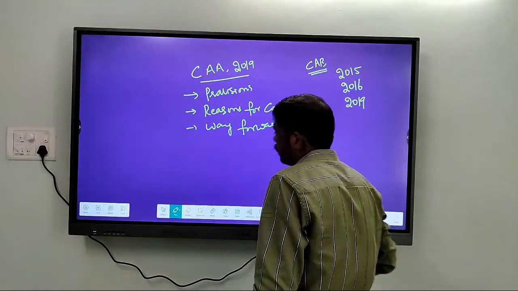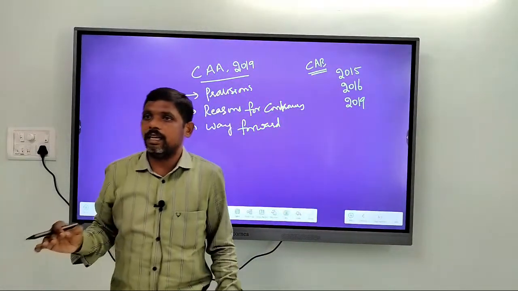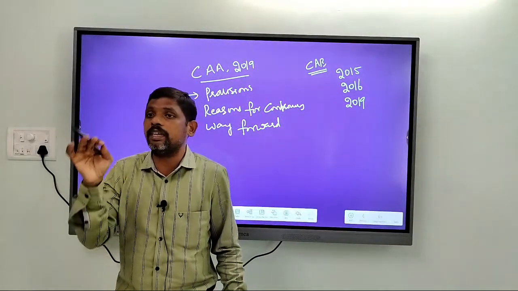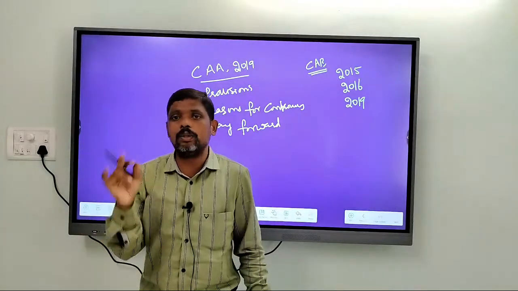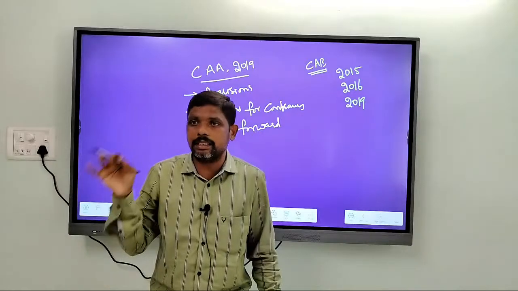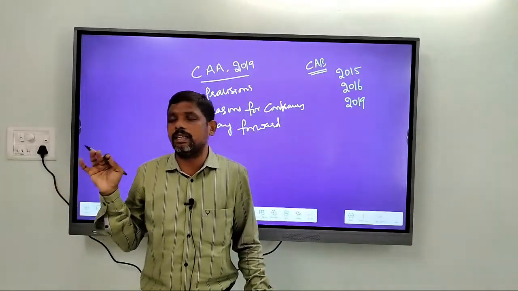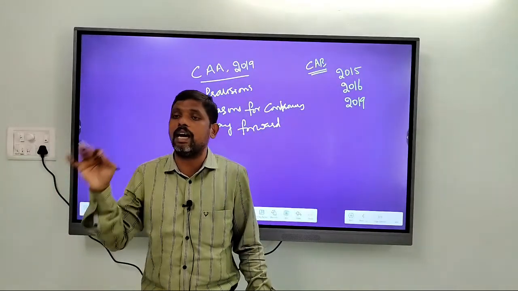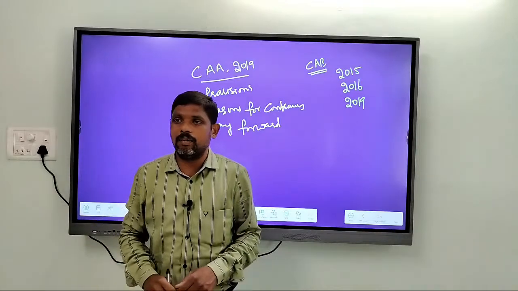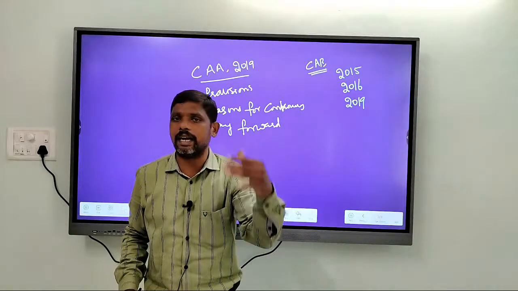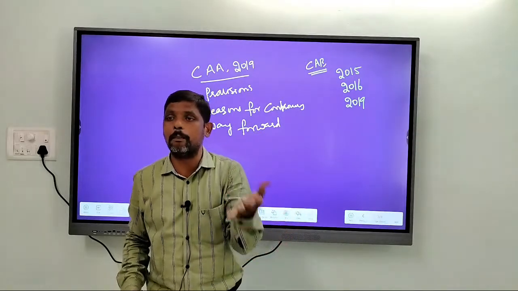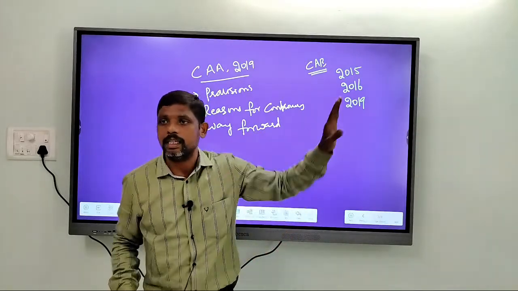It was in 2019 the bill got passed, but still there is no specific date announced for the implementation of this act. Though the law was passed, there is no specific date announced for its implementation, because there is a kind of controversy, a kind of opposition shown by the states on this.